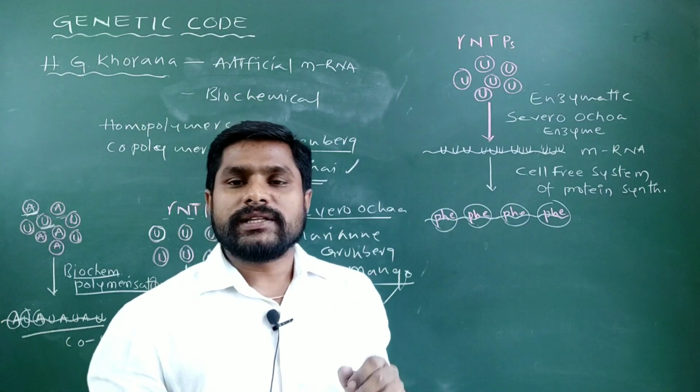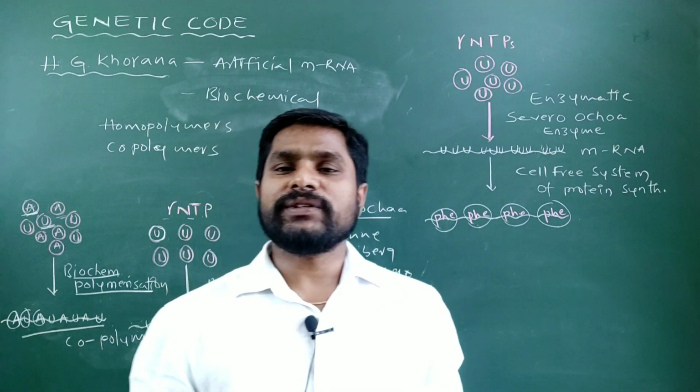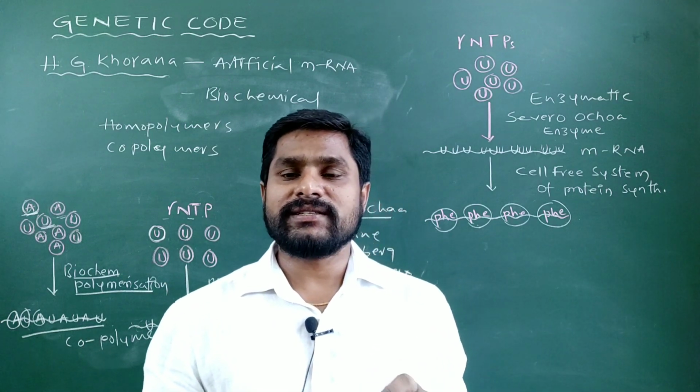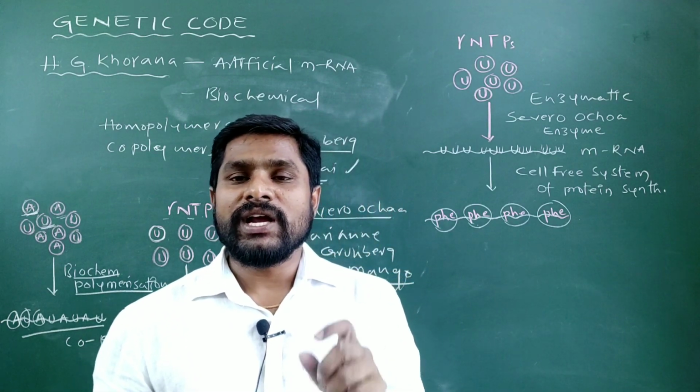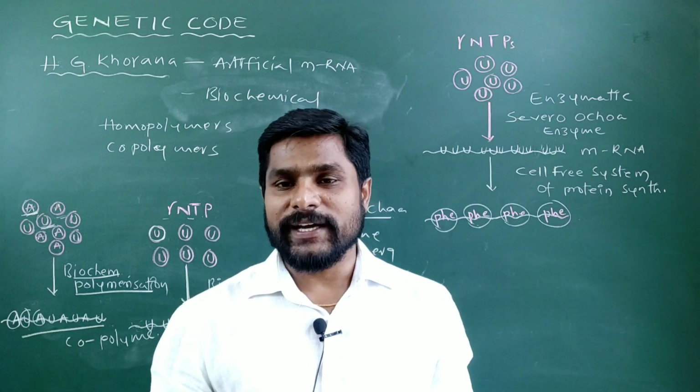This is all for today's video. In the next video, I am going to tell you the trick to remember the 64 triplet codons coding for 20 amino acids of the genetic code.